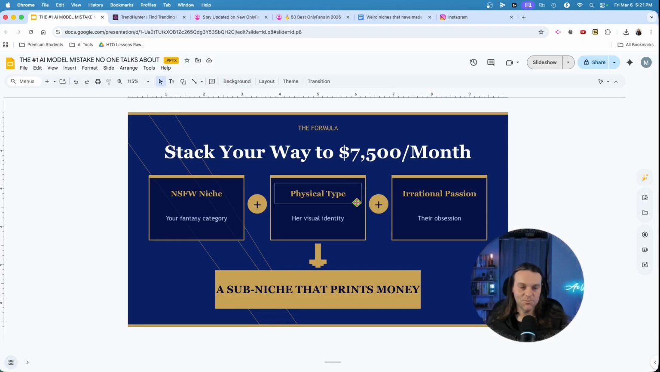But let's reiterate the last point, okay? This is how you stack. You find your not safe for work niche. You add the physical body type, some sort of physical characteristic about her. Again, it doesn't need to be too complex. It can be hair color, eye color, ethnic background, visual identity. And then you put her in something that guys are irrationally passionate about. Politics, duh, with that last model. Sports, duh. Some sort of hobby that guys have, whether it's woodworking or carving. Have that combination. Stack and have those layers of your niche, and you will print money like crazy with your AI model.